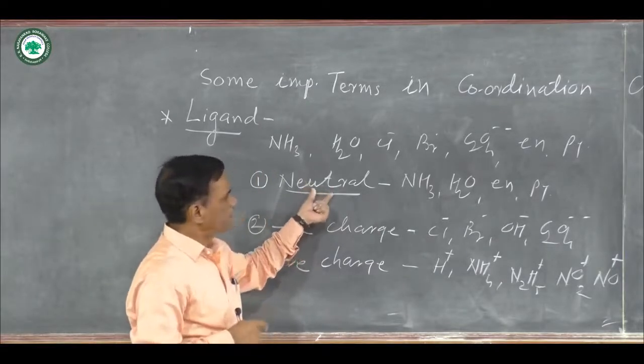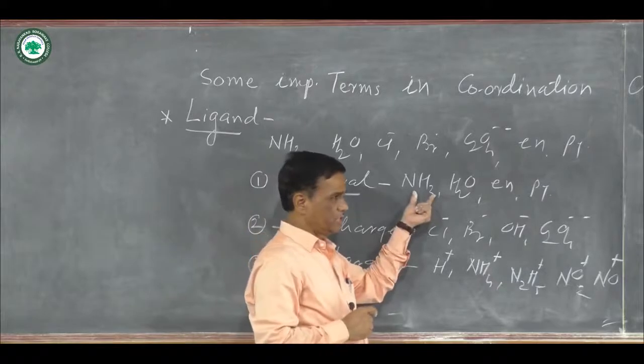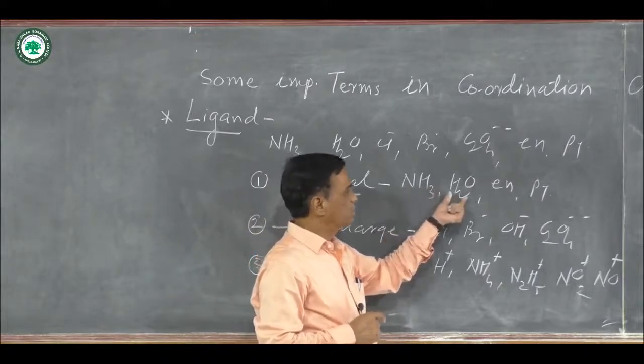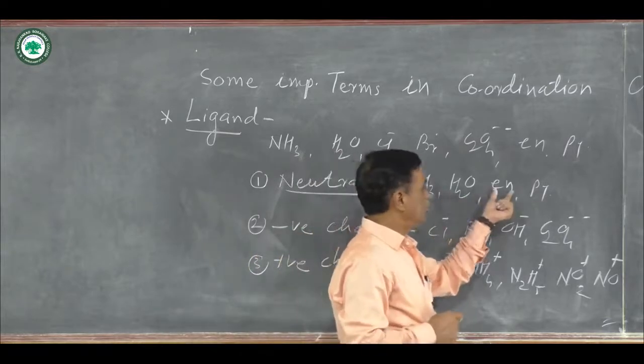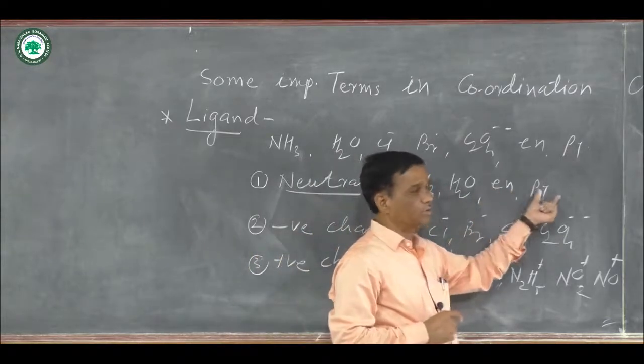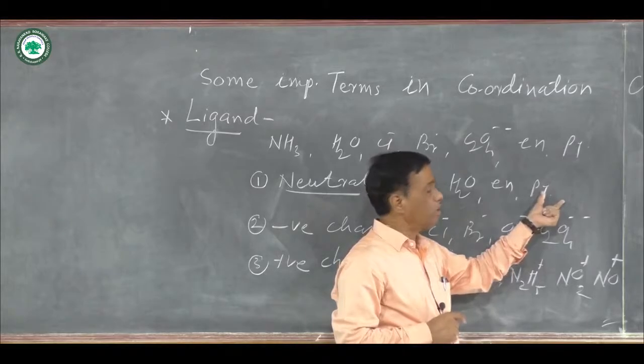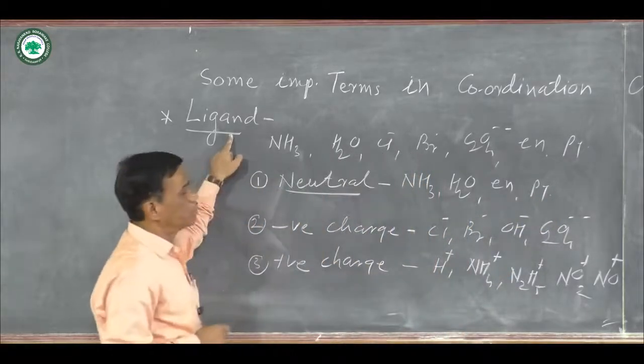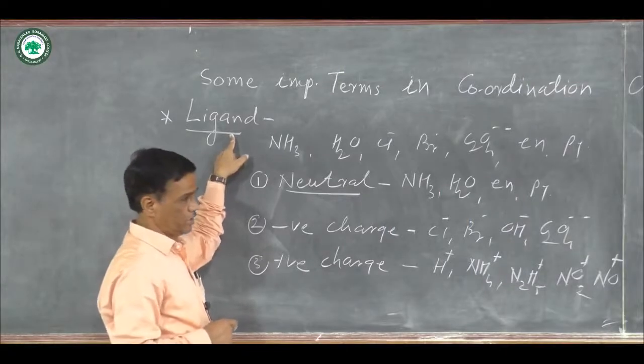Neutral ligands mean there is no charge on the ligand. NH3, H2O, ethylene diamine, pyridine are neutral molecules, but they donate lone pair of electrons, therefore they are known as ligands.